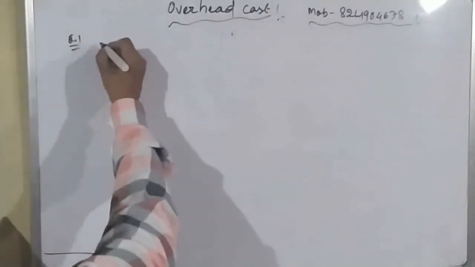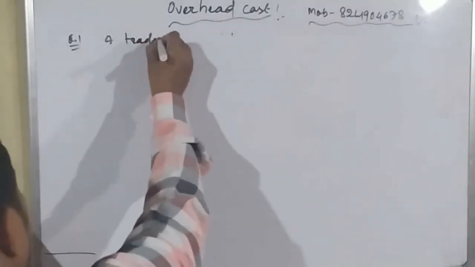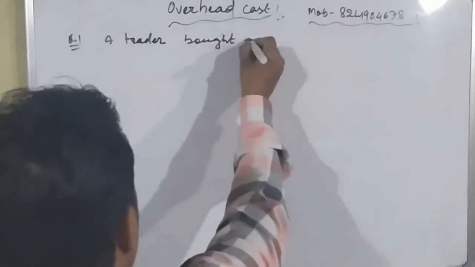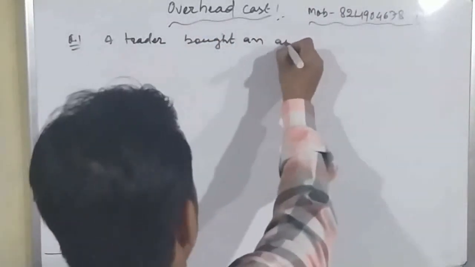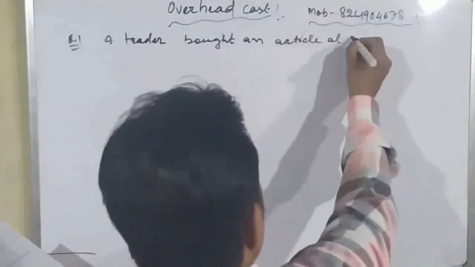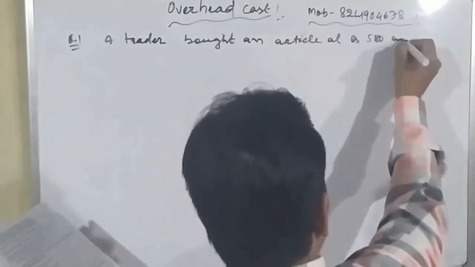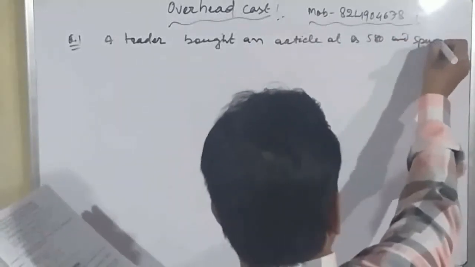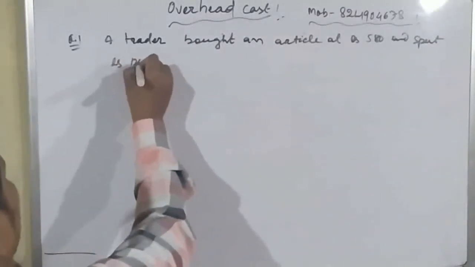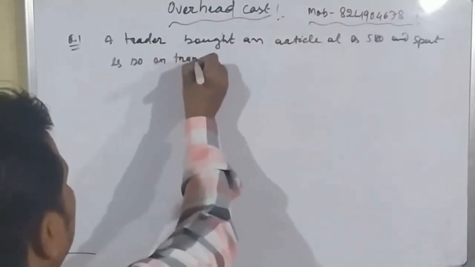Here it is given that a trader bought an article at rupees 580 and spent rupees 120 on transportation.